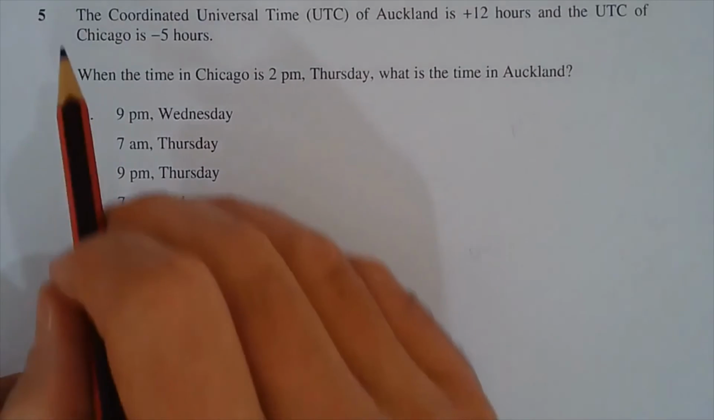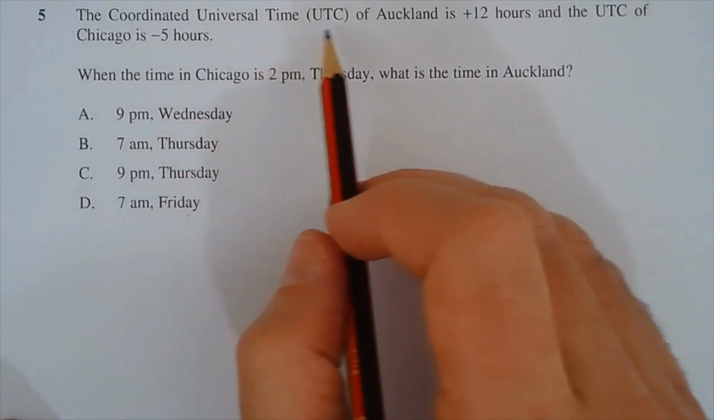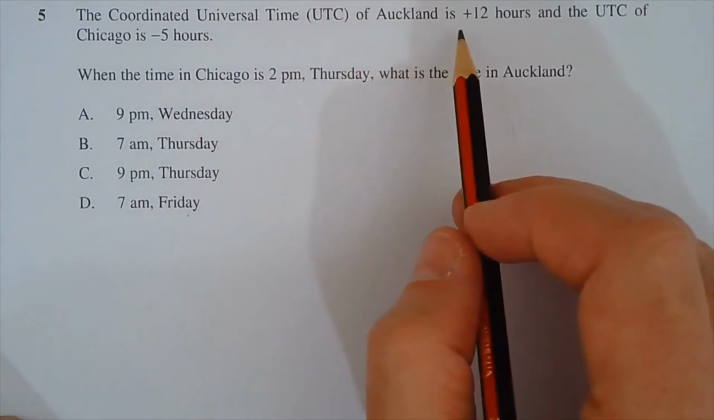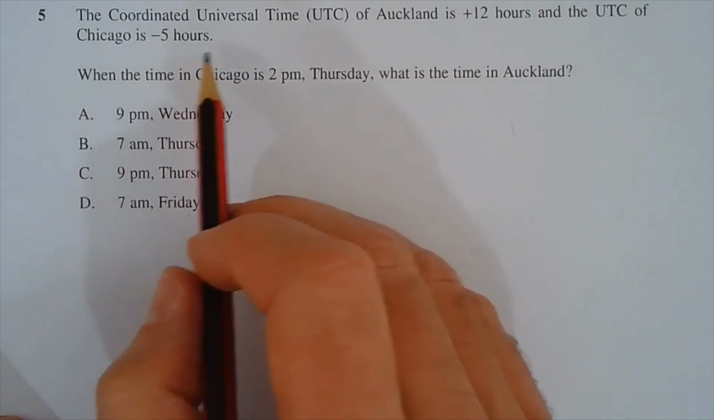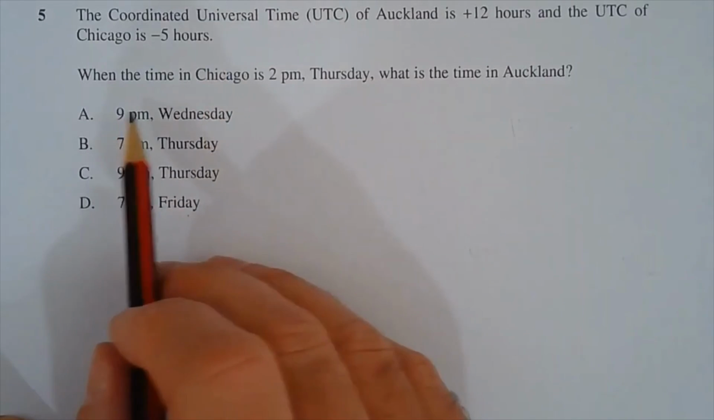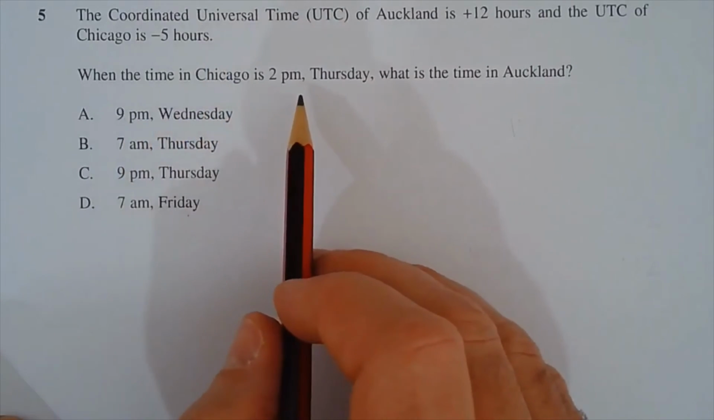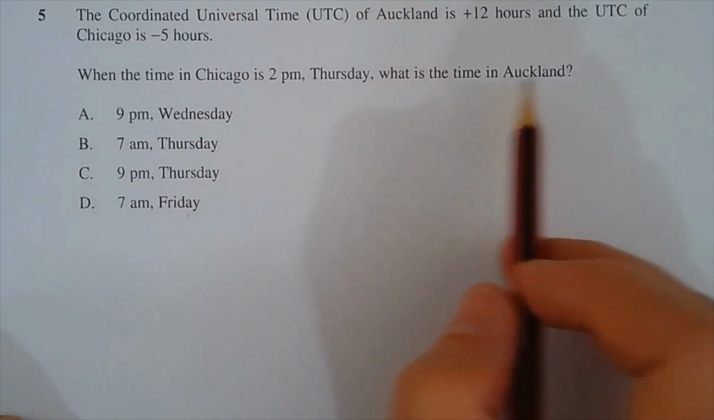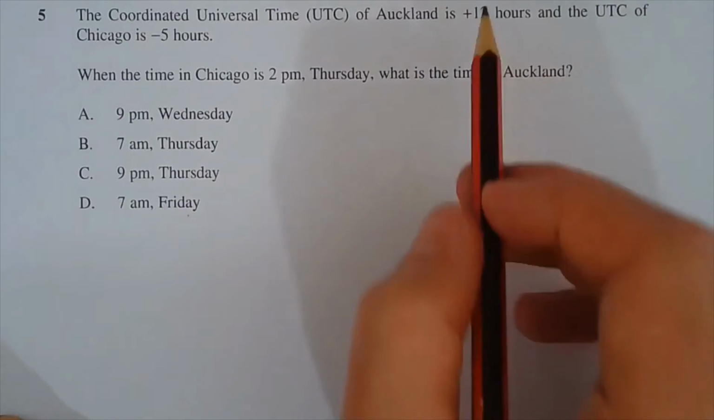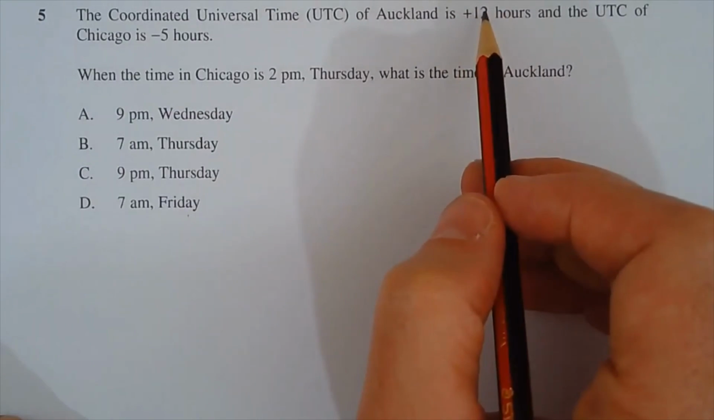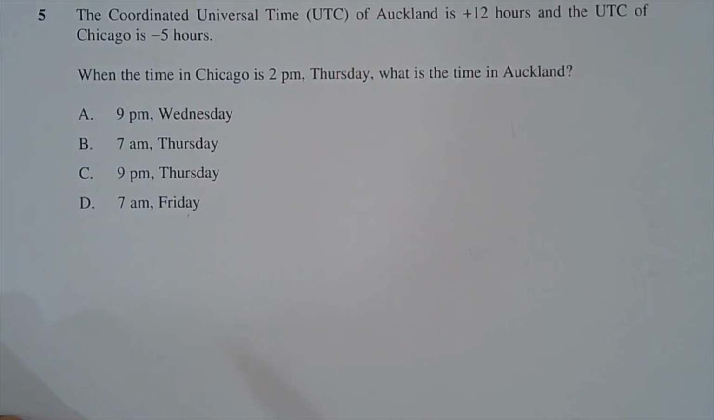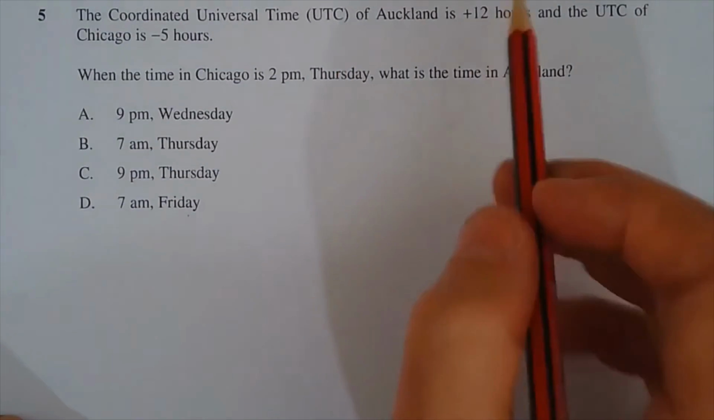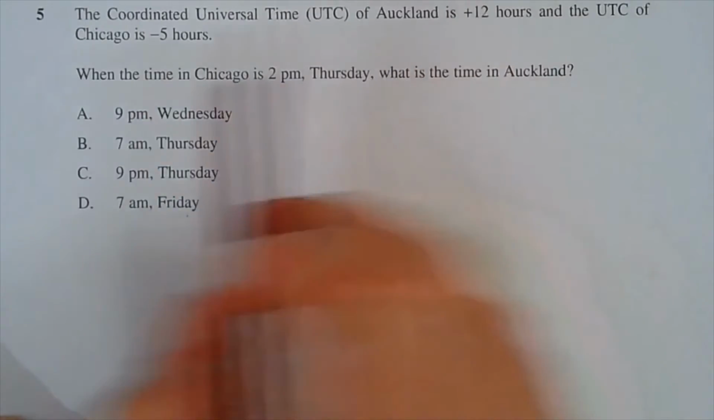Question 5. The Coordinated Universal Time, UTC, of Auckland is plus 12 hours and the UTC of Chicago is minus 5 hours. When the time in Chicago is 2 p.m. on Thursday, what is the time in Auckland? Now clearly Auckland is 12 hours ahead of UTC, which in the old terminology is Greenwich Mean Time. So Auckland is well ahead of Chicago.